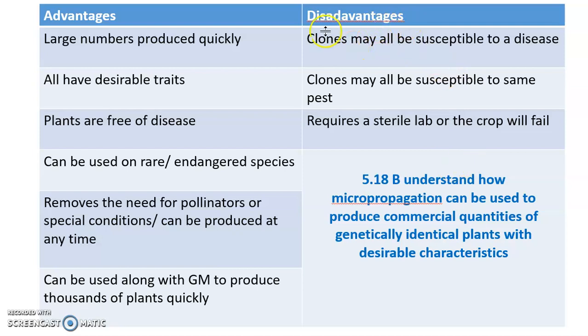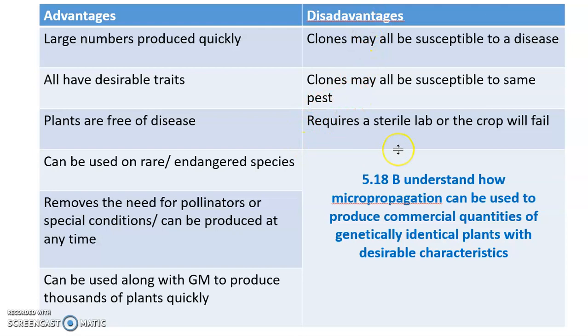The disadvantage is that they are clones. They're all genetically identical, and if they're all genetically identical and a new disease arises, then all of those plants are going to perish from that same disease. They're all going to also be non-resistant to the same pest. So just bear in mind that disease here, we're talking about microorganisms. Pest could be an insect pest, could be a fungal pest, so they're not necessarily the same thing.